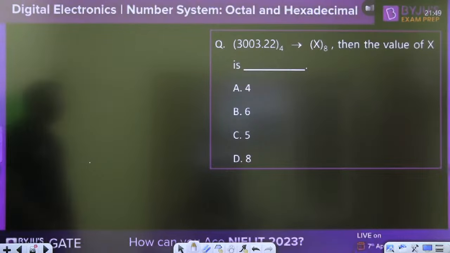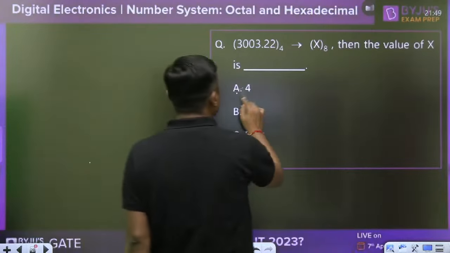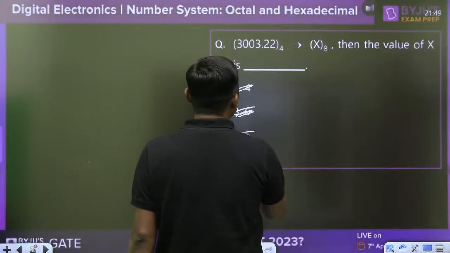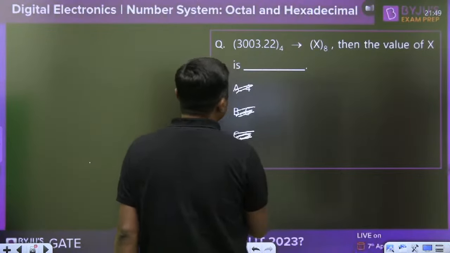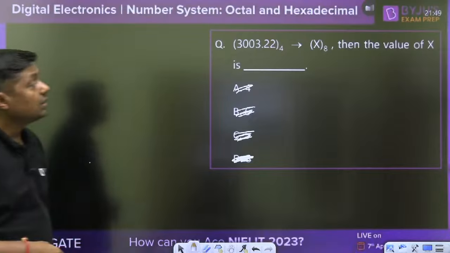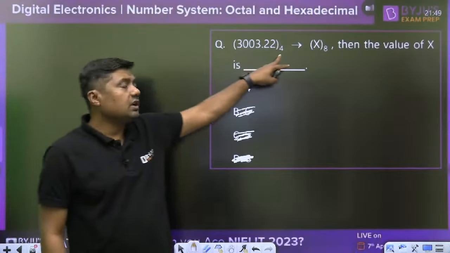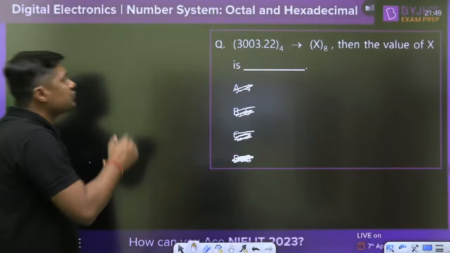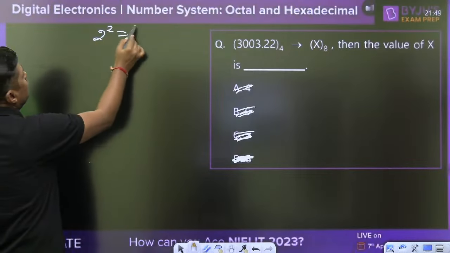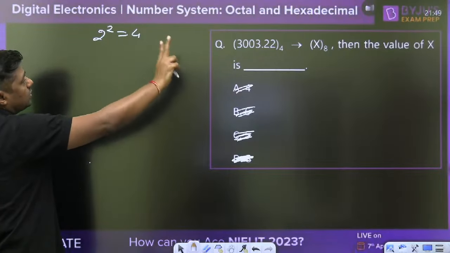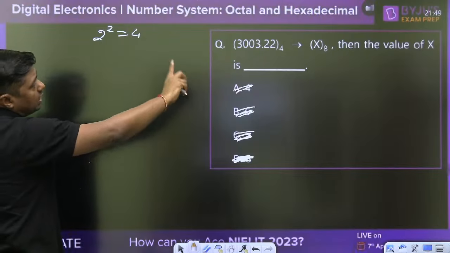Then the value of x is. This is not the right answer. Give me the answer. These are not the right answer. There is some printing mistake. What is the base here? 4. Remember, if the base is 4, it means 2 to the power of 2 is 4. You have to represent each digit in 2 bits, and then convert it into octal.